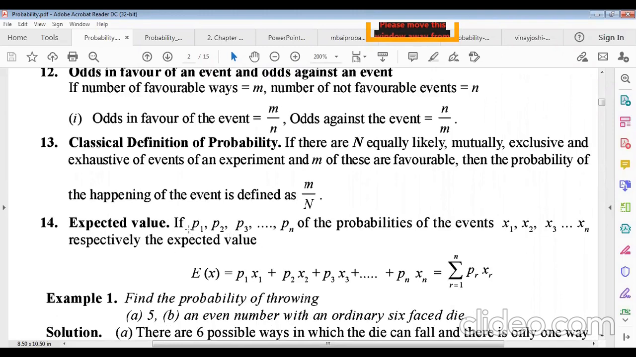So expected value. If P1, P2, P3 up to Pn are the probabilities of the individual events x1, x2, x3, x4 up to xn respectively, then the expectation of x will be the multiplication of probabilities and events. P1 multiplied by x1 plus P2 multiplied by x2 plus P3 multiplied by x3 up to Pn multiplied by xn. It can be written as a summation, from r equals 1 to n, of Pr xr. Remember this, we have to use this formula for solving different kinds of probability problems.